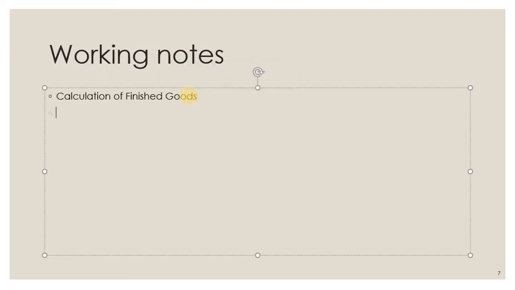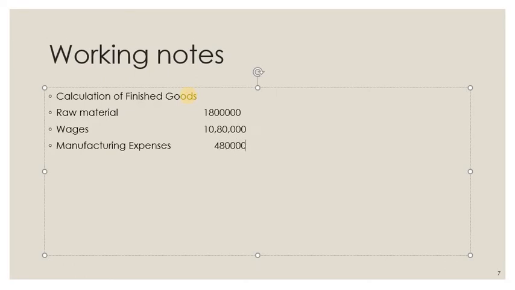First what we have to do is add all the expenses. That is raw material, how much? That is 18 lakh. Then second one is wages. How much is the wages? 10 lakh 80,000. Then third one, manufacturing expenses. How much is manufacturing expenses? It's 4 lakh 80,000.